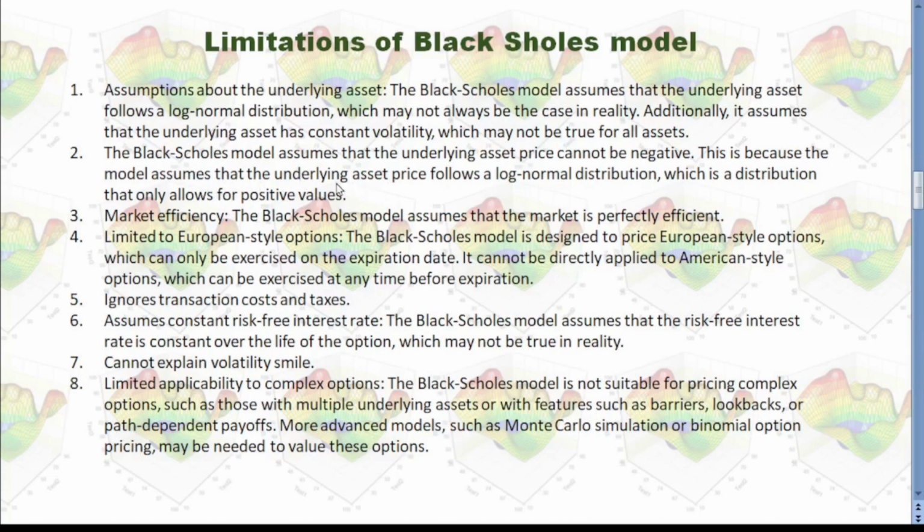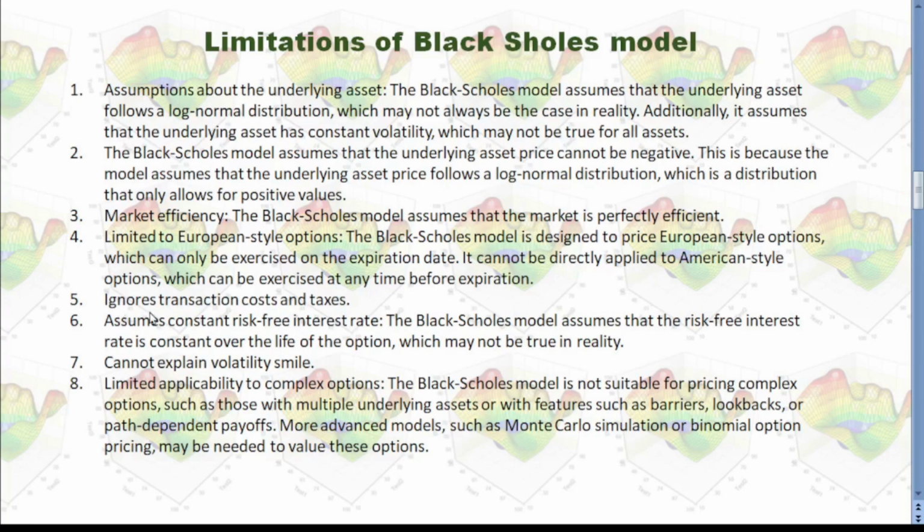This is a very important point when we compare Bachelier model with Black Scholes model. 3. Market efficiency. 4. Limited to European-style options. This is a similar limitation with Bachelier model.